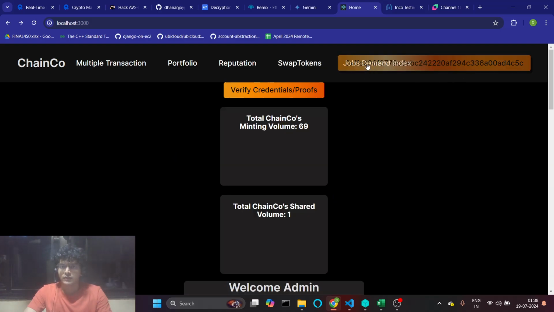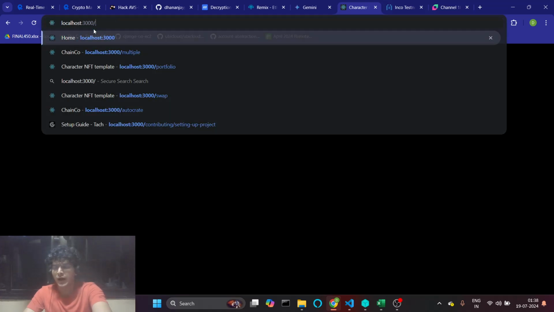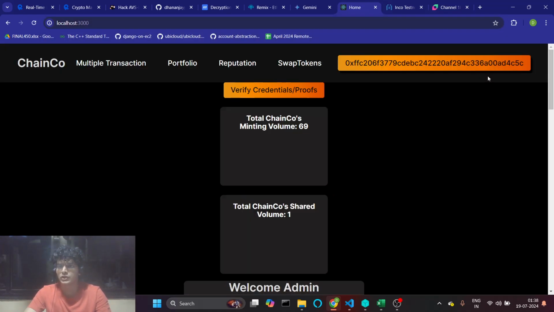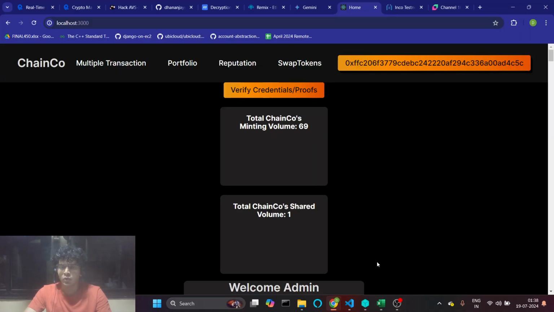The most important feature that we have is the jobs index. Reputation score is often only kept private for users. We don't want anyone to have a look at other users' reputation score. So this is a private thing that we have to cater to. So that's why we've used the Inco generated testnet.